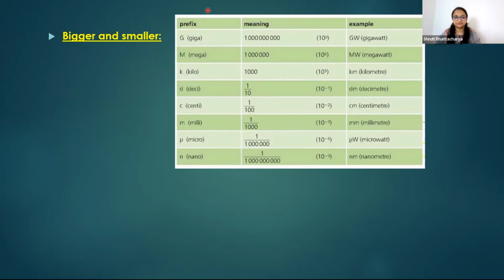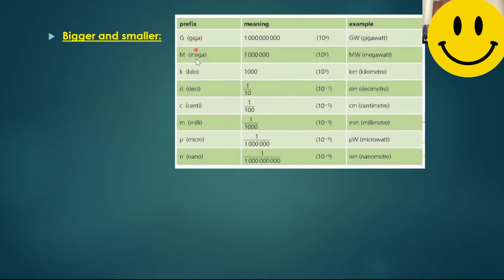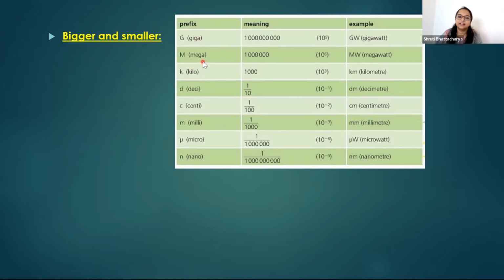So here are different prefixes. Kilo you must have heard. Kilogram, kilometer, right? Then centimeter, millimeter, all these things you have heard, right? So these are, I think, new to you: giga, mega, then micro, nano. Micro is also very small and nano is smaller than that also.